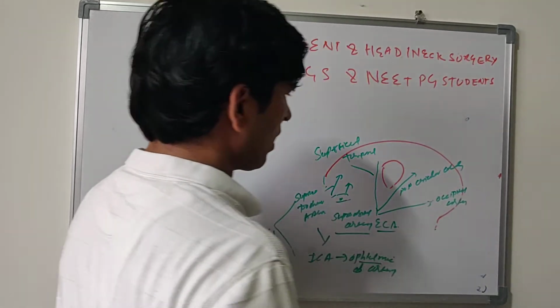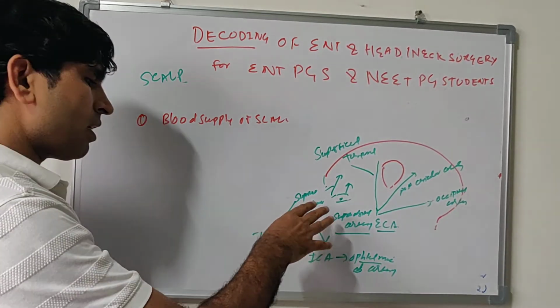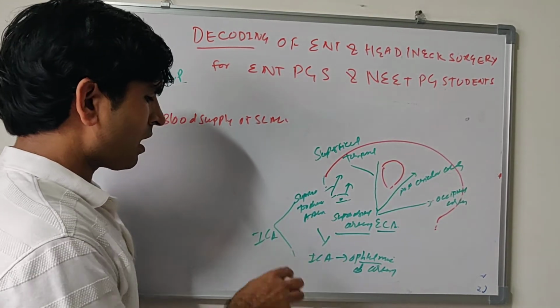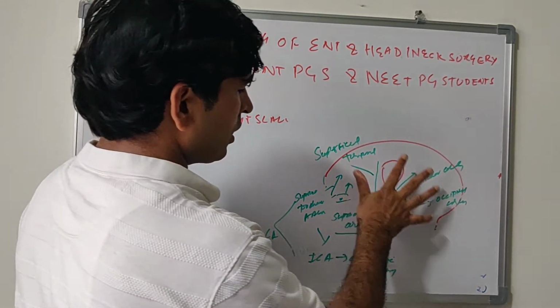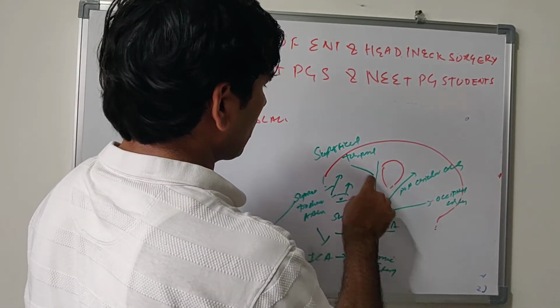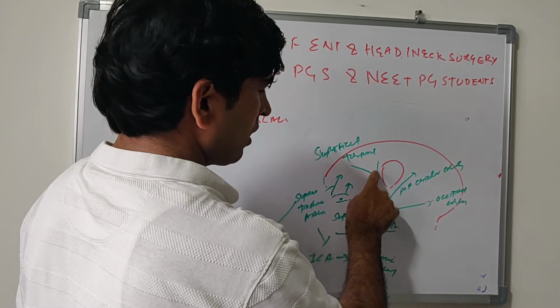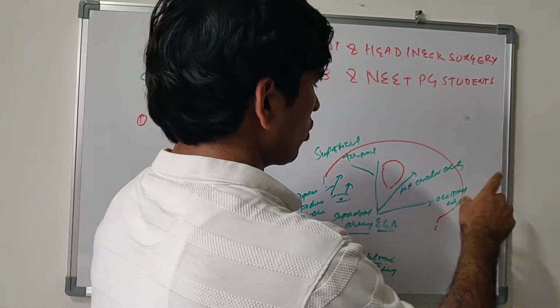So there are five arteries: supratrochlear artery and supraorbital artery, branches of internal carotid artery through the ophthalmic artery, and three are branches of external carotid artery: superficial temporal artery, posterior auricular artery, and occipital artery.